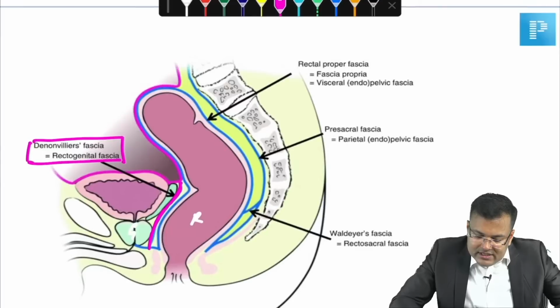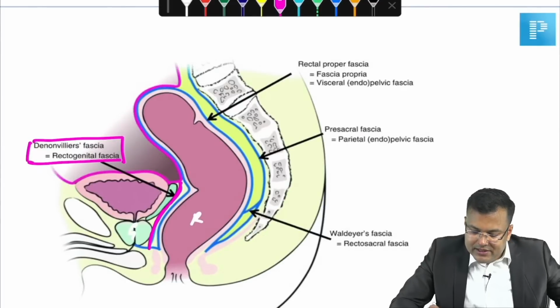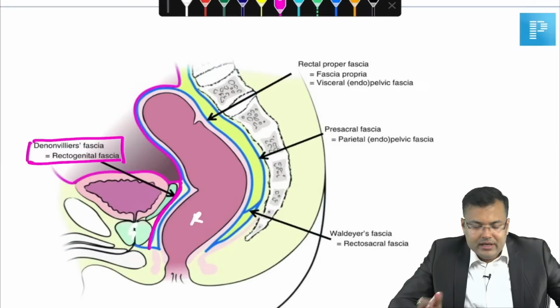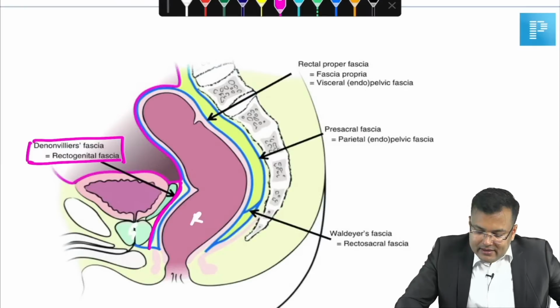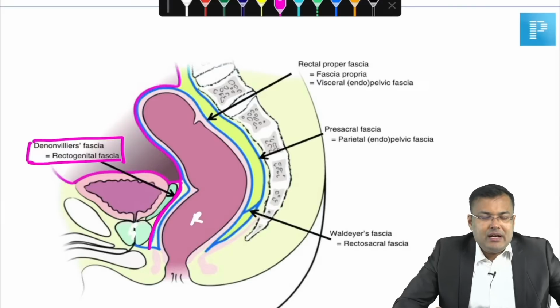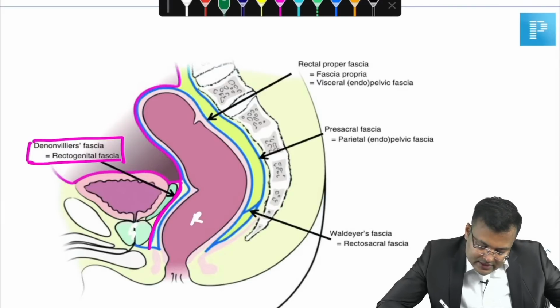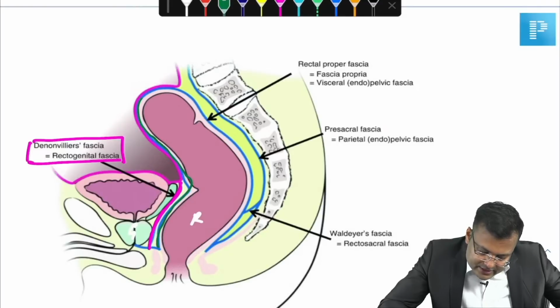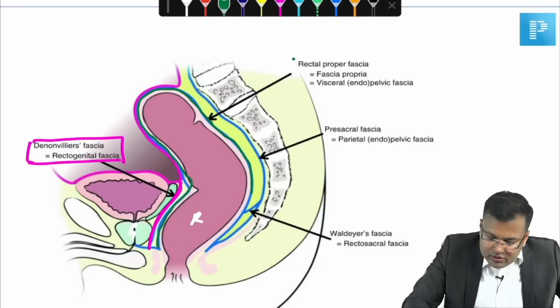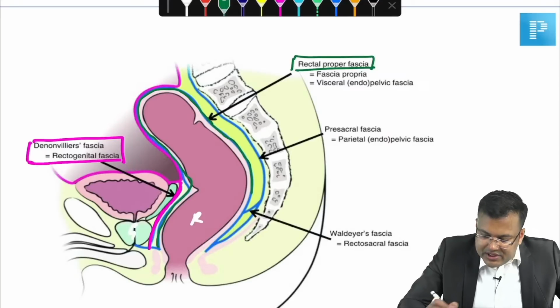After that, you can see there is rectal fascia. There are 2 types. There is fascia propria, also known as visceral endopelvic fascia, and there is parietal endopelvic fascia. Here you can see this green colored structure. This is rectal fascia, also known as rectal proper fascia, or fascia propria.